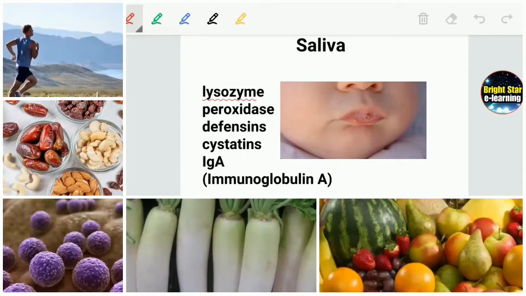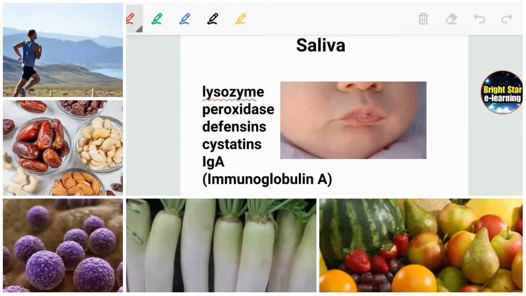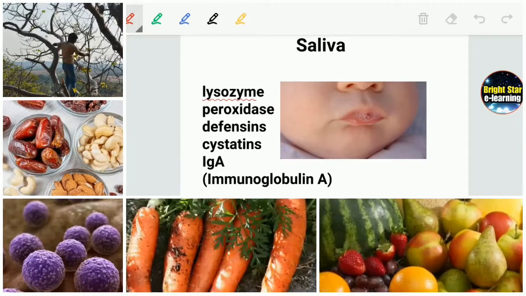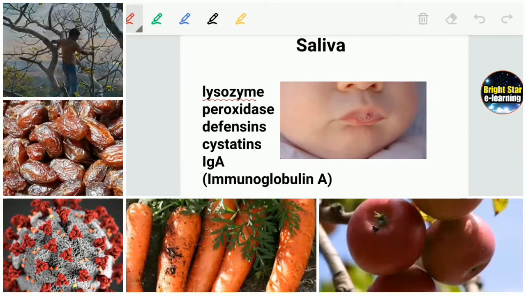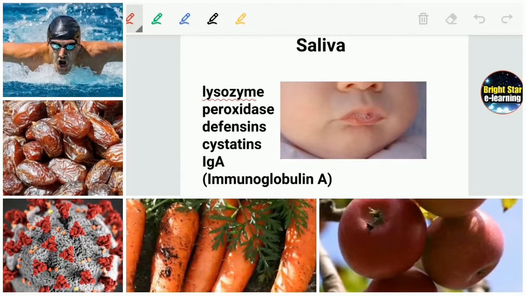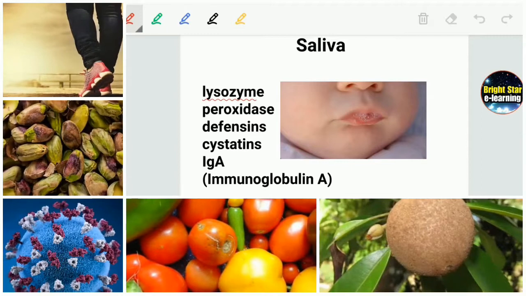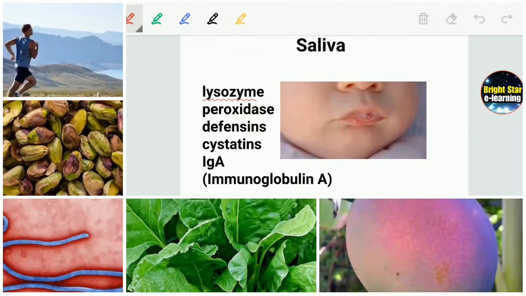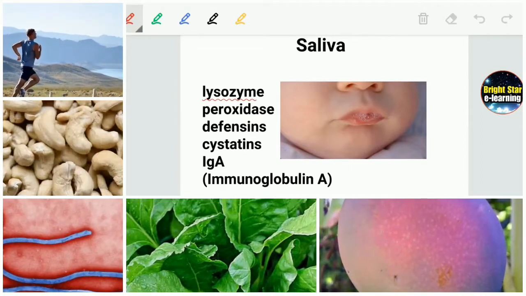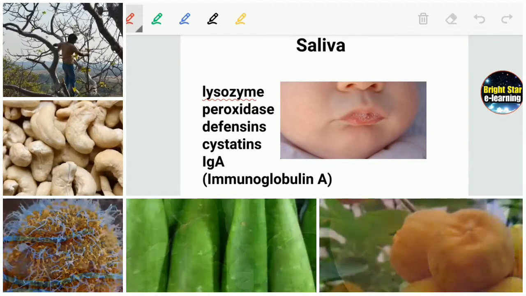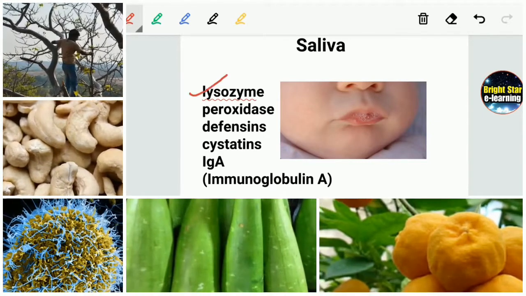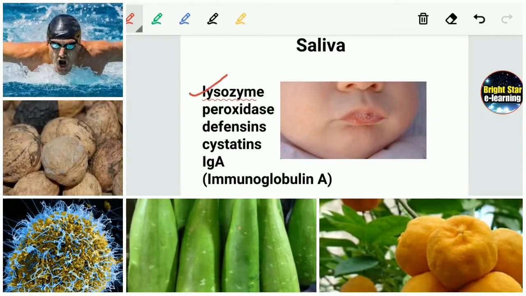It is very interesting to know that saliva also has many antimicrobial chemicals. We think saliva is meant for digestion, but besides digestion, if any microorganisms enter our mouth, throat, stomach or intestine, saliva is very helpful. First you see lysozyme, which provides protection.